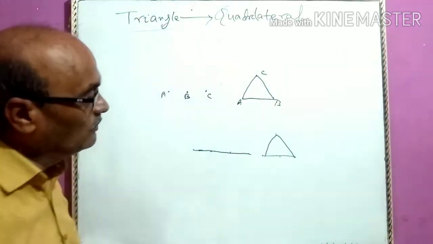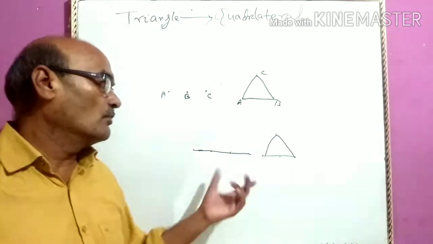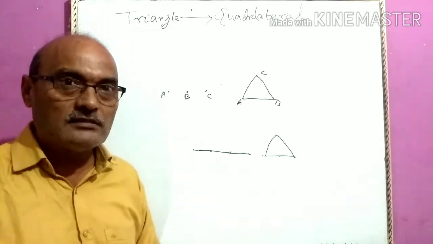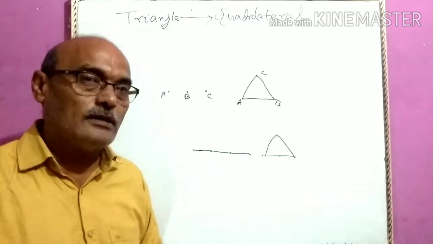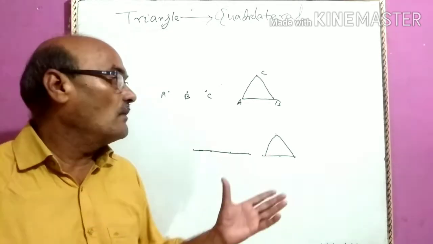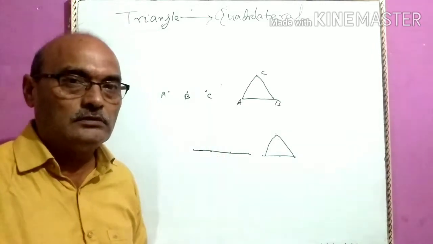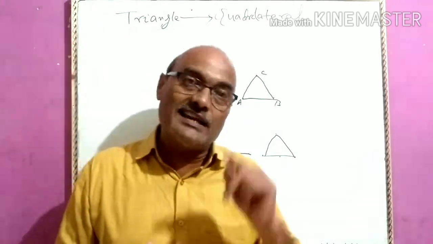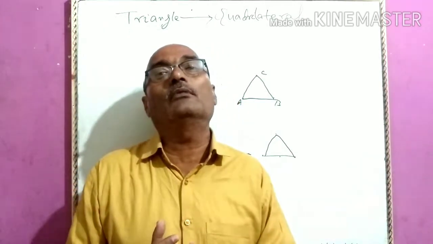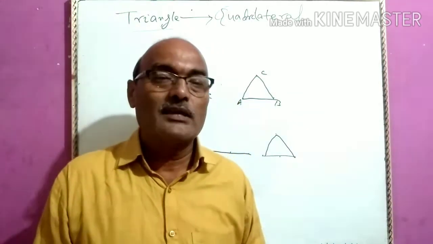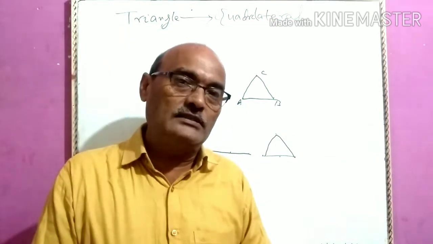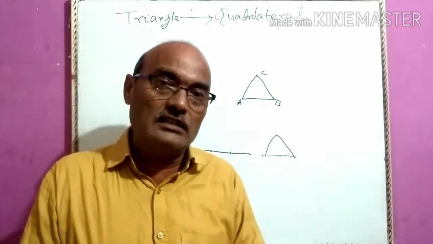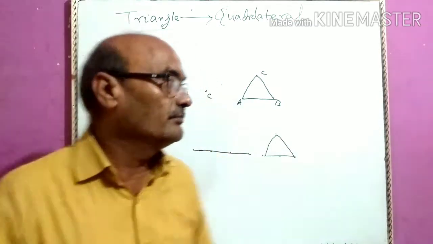So, in which case, from the 4 points, can you have a quadrilateral? If out of the 4 points, no 3 points are collinear, then a quadrilateral will be formed.